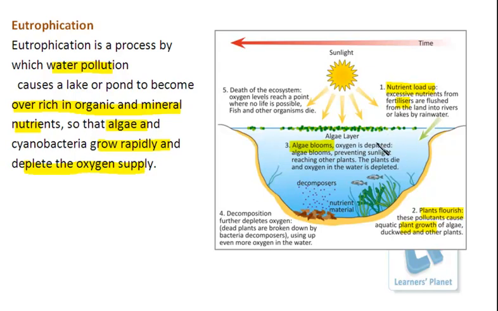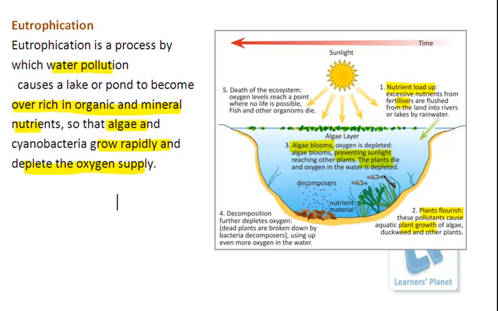Now, as this surface is covered, two things are going to happen. Initially, when these algal blooms are growing, the amount of oxygen is going to deplete. Further, when it is covered, the exchange of the dissolved oxygen and the environmental oxygen is going to be hindered, right? And of course, besides this, it will prevent the sunlight from reaching the other plants. So because of this, what will happen? Two things are there. First, the plants are going to die, right?